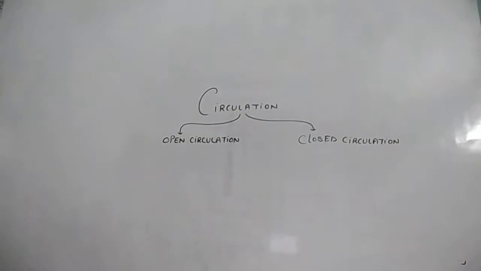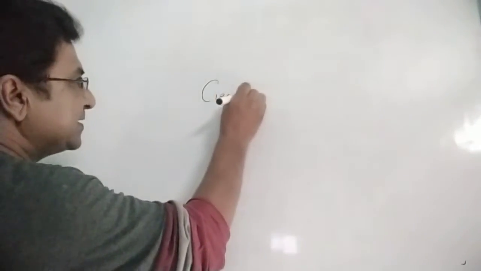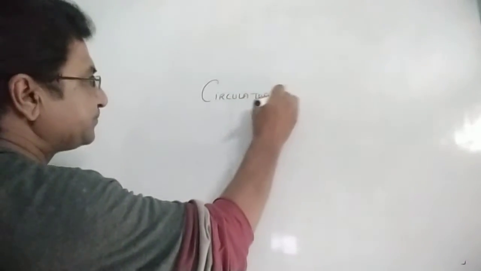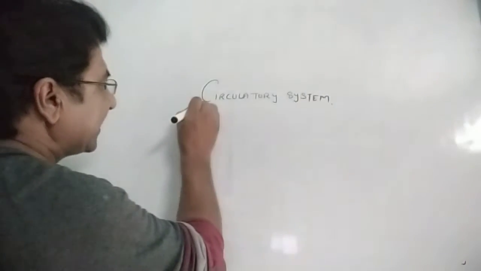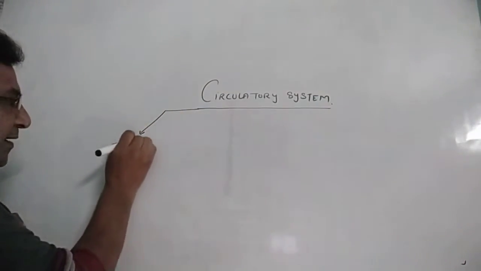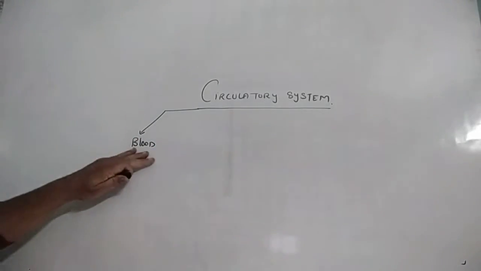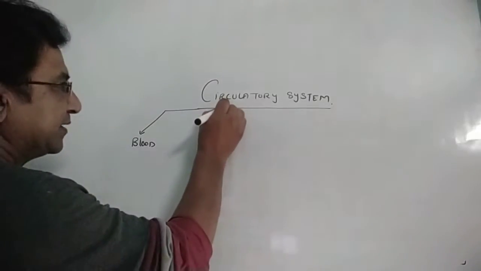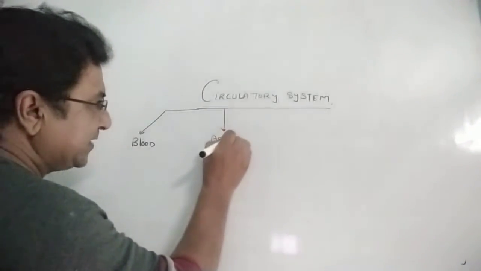Let us have a small discussion about the circulatory system. Four components together make the circulatory system in human beings. Let's have a discussion about these four. The first one is the blood. This is fluid connective tissue, the softest connective tissue present in the body of the human. The second one is arteries and veins.